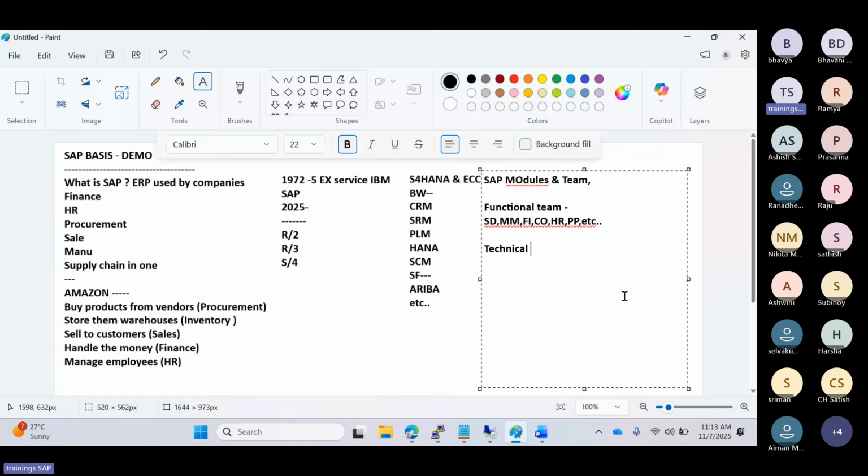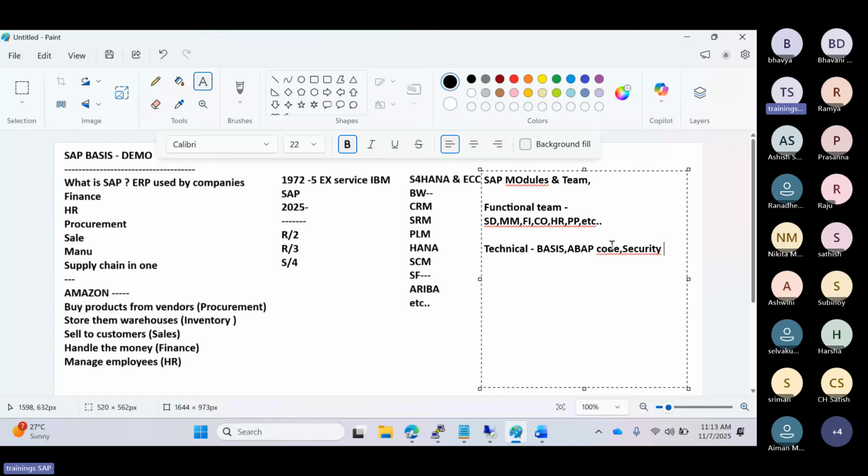Coming to the technical side, the basis team comes under technical. The ABAP team, the coding part, also comes under technical, and the security team comes under security. The basis persons manage the system. We are the main persons here. We are the team to build the systems, configure, monitor, and support the systems 24/7. We need to do the support.